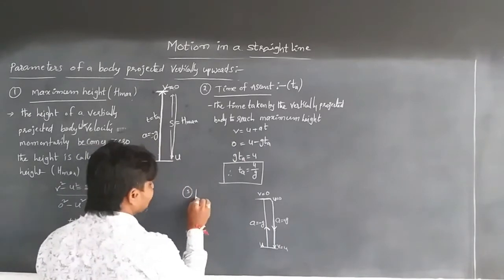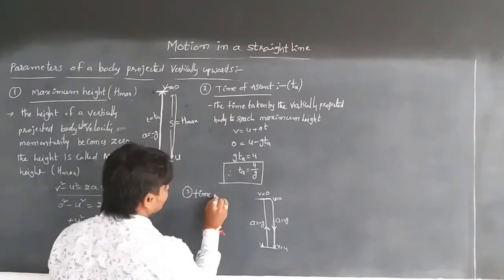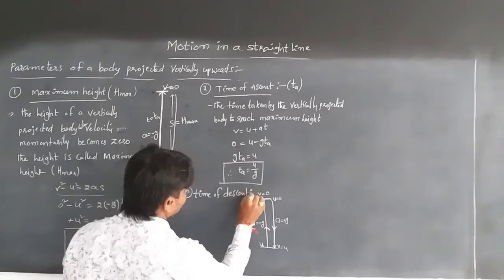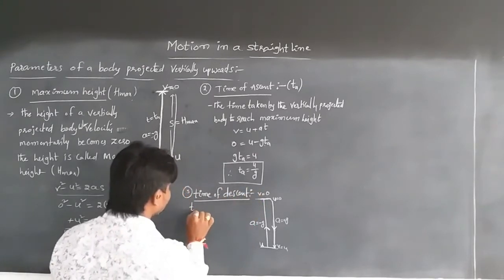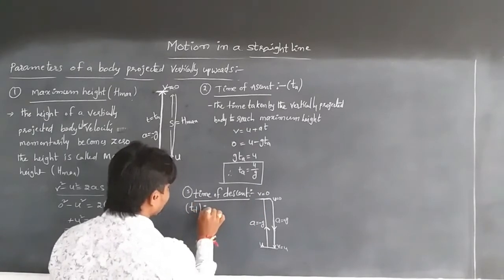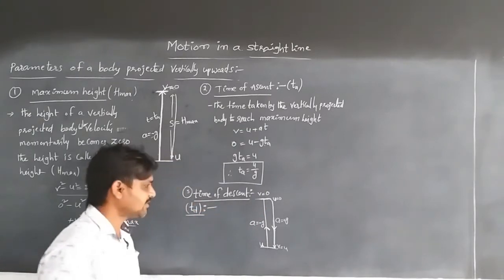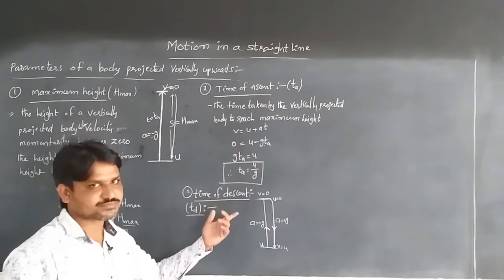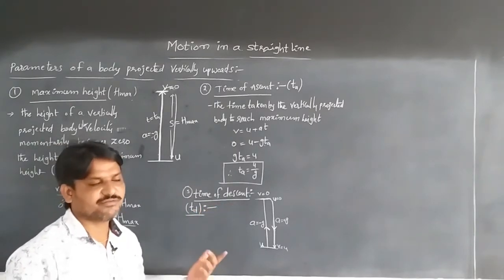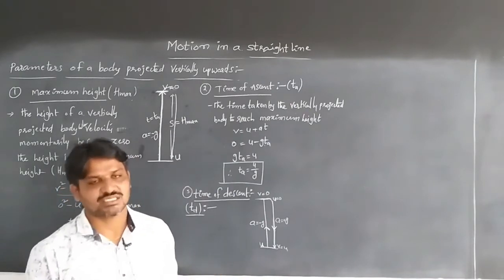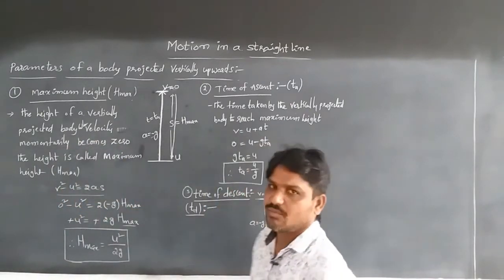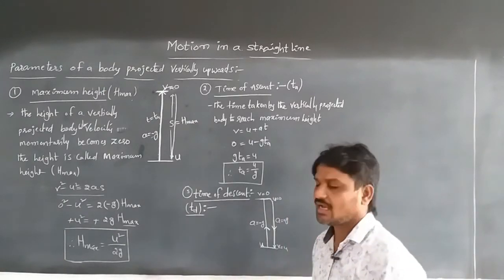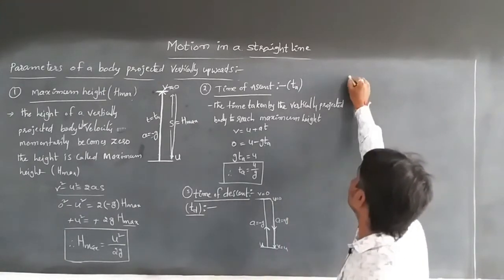The time of descent, denoted by t suffix d, is the time taken by the body to reach the ground from the maximum height.